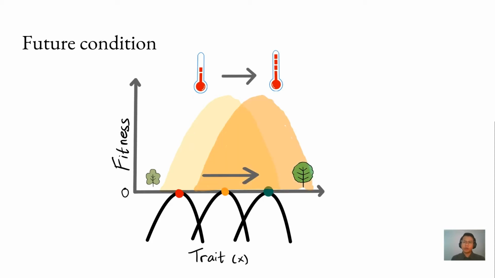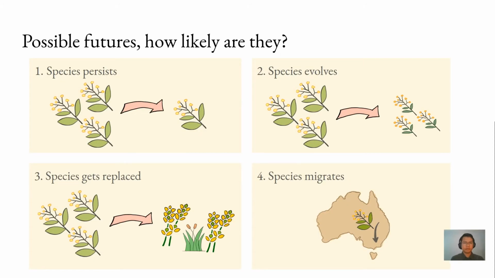However, in plant communities where all species compete for few common resources, it remains unclear whether competition from different species may reduce the abilities of species to persist through periods of change. So my research question is, how do changes in environment affect how species adapt and interact? Let's explore some plausible scenarios. I hypothesize that species may persist, evolve, get replaced, or migrate. If these four possibilities don't happen, there may be an extinction.